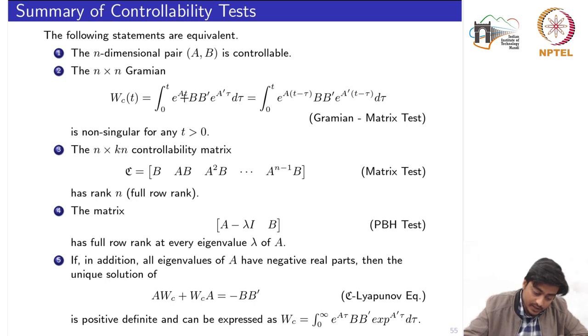If you notice, here we have used the T and T minus tau. This part you can prove quite straightforwardly. So this we have defined as the Gramian matrix test. The Gramian matrix test we have also studied in the context of linear time varying systems.